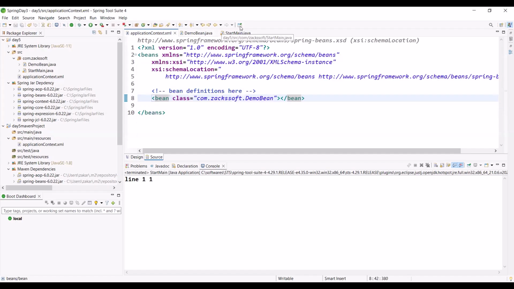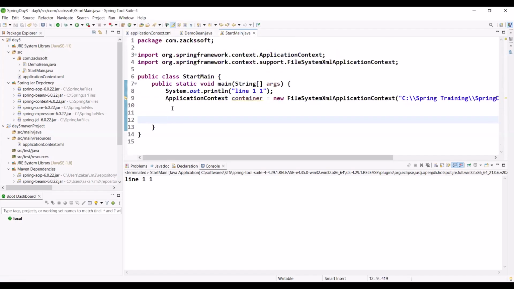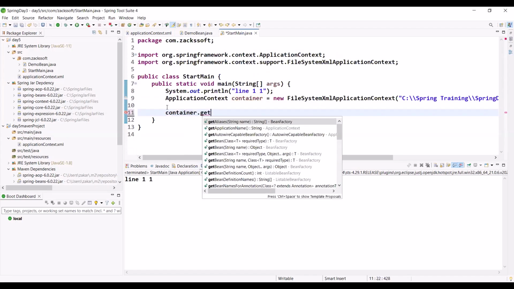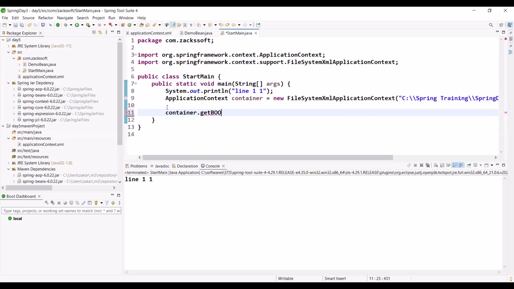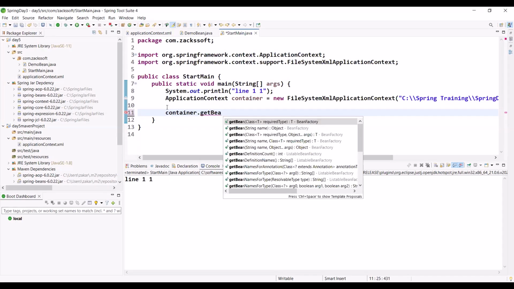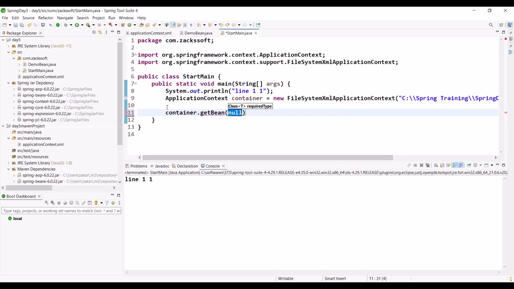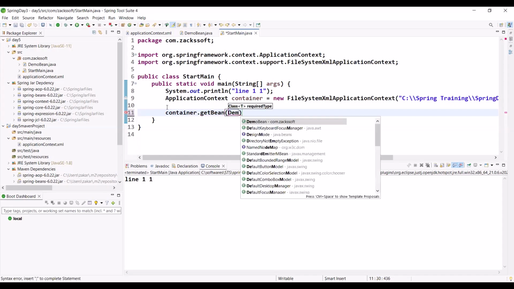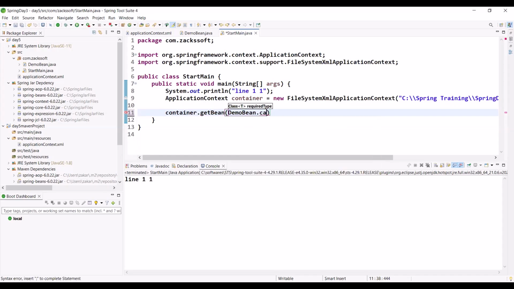Just observe. So simply we are telling the container, hey container, what do you want? I want to get this bean. I want to get this book. So simply we are writing like this, get bean. Which bean? Boss, which bean do you want to get? I want to get this demo bean, right? Is it okay? Should I repeat anything?